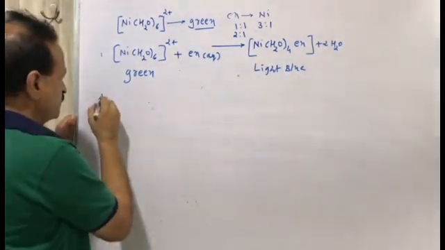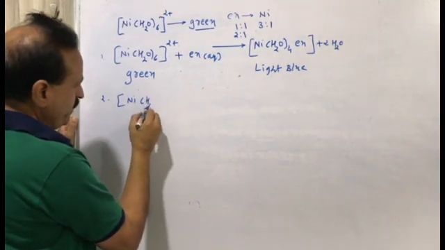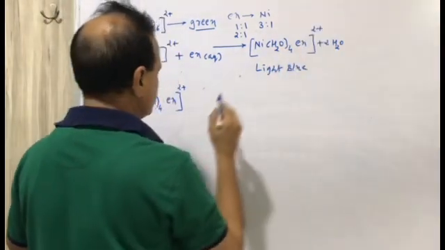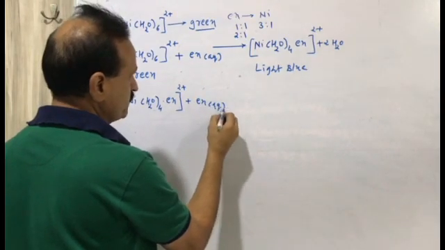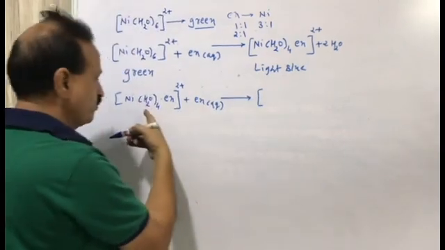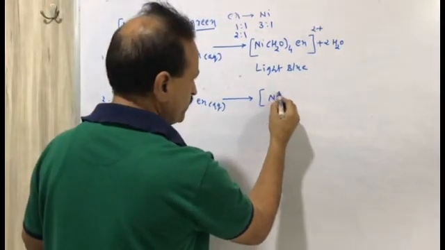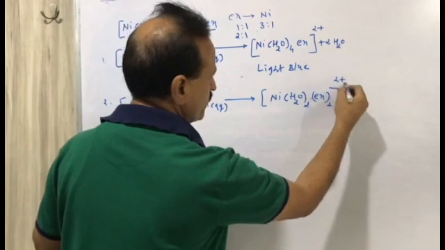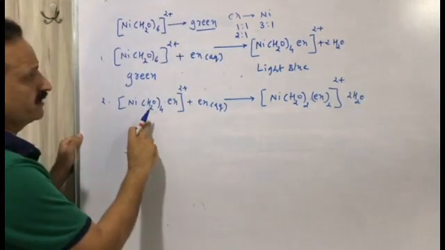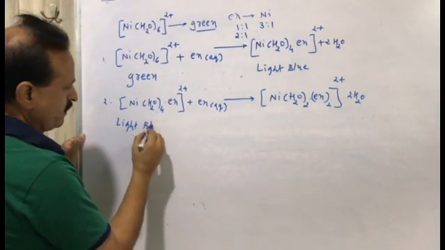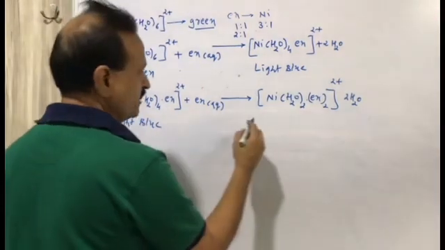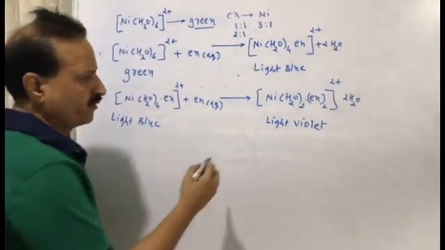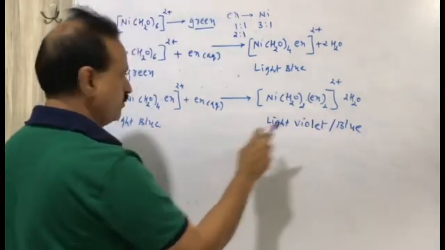Now we have another reaction. We have [Ni(H2O)4(en)]2+, with the 2+ as it is, reacting with aqueous en. Then another 2 molecules of H2O are released, and the complex compound will be [Ni(H2O)2(en)2]2+, again with 2 H2O released. The previous one was light blue, and the color changes from light blue to blue or light violet.